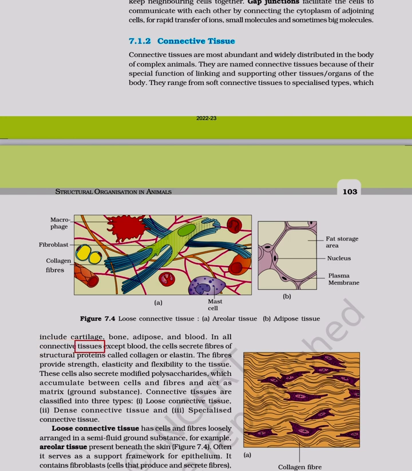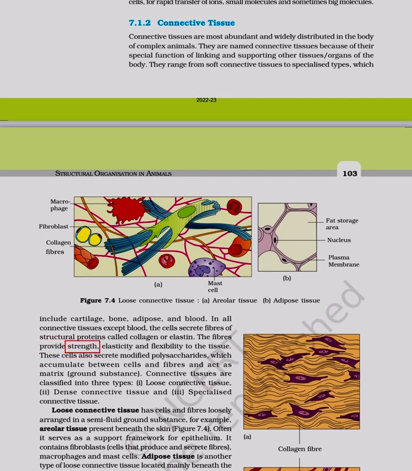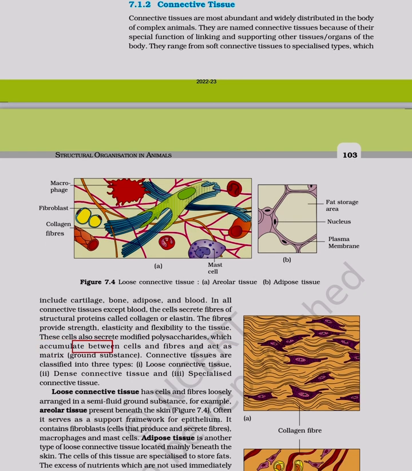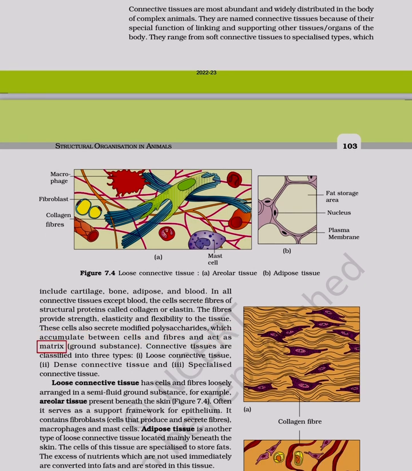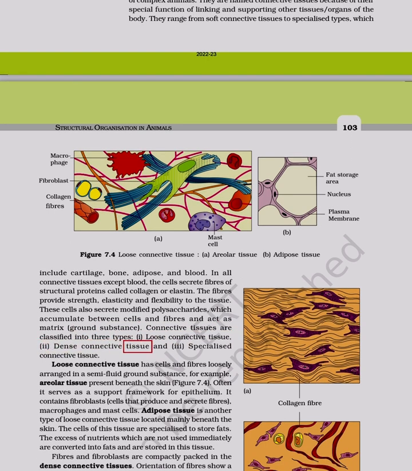In all connective tissues except blood, the cells secrete fibers of structural proteins called collagen or elastin. The fibers provide strength, elasticity, and flexibility to the tissue. These cells also secrete modified polysaccharides, which accumulate between cells and fibers and act as matrix ground substance. Connective tissues are classified into three types: 1. Loose connective tissue, 2. Dense connective tissue, and 3.